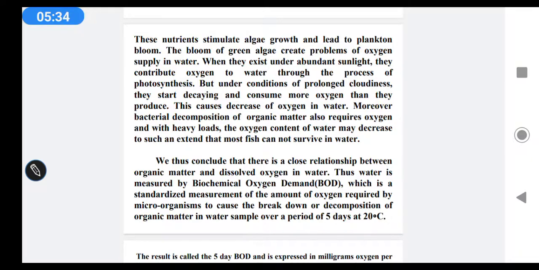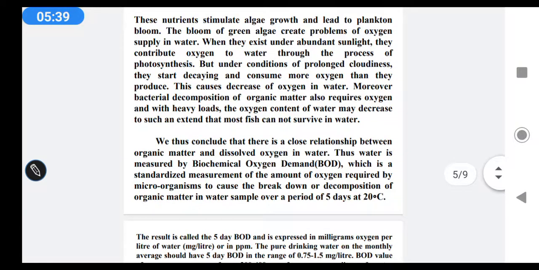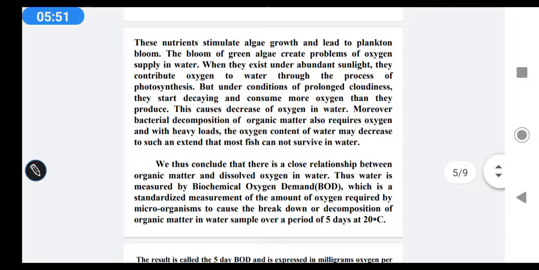If some plants grow in water, they do photosynthesis. The plant prepares its own food using sunlight and starts to grow. But they do not supply oxygen to the water inside. They completely cover the water's surface layer.